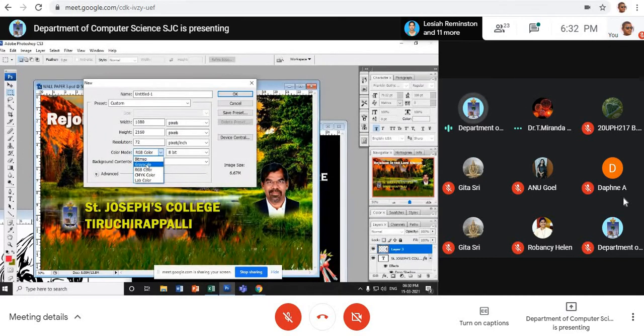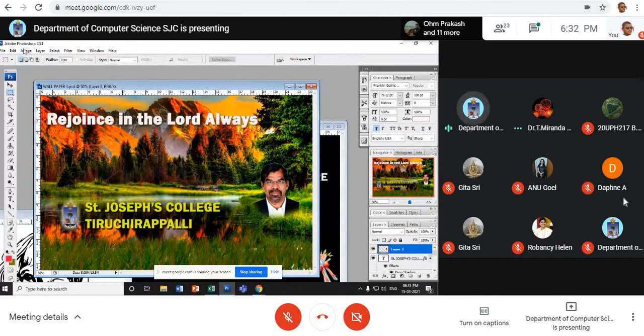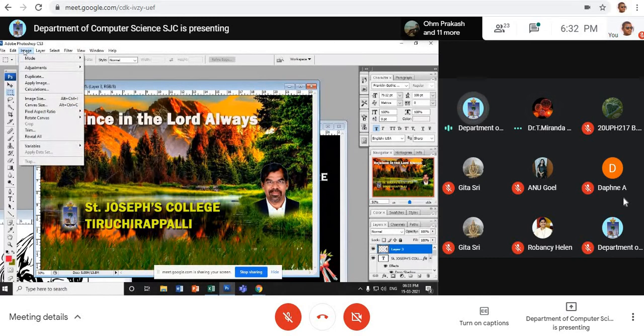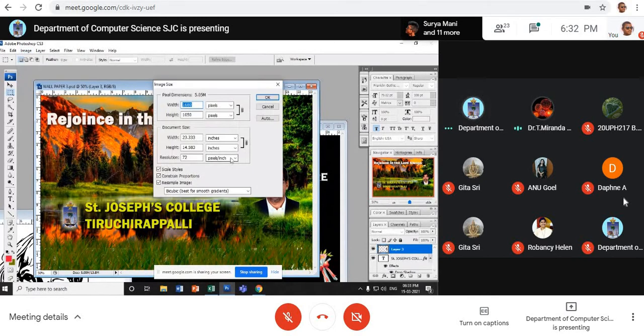Grayscale only. Okay, madam. So you'll have to choose RGB or CMYK or some other mode. If you want to change it in an existing file, go to image and change it here.